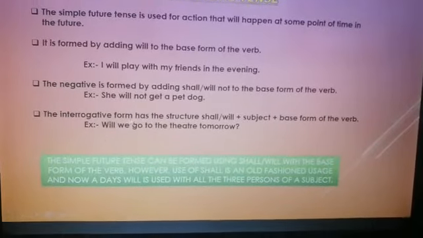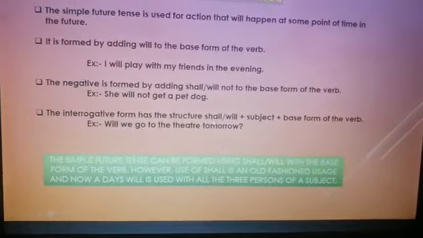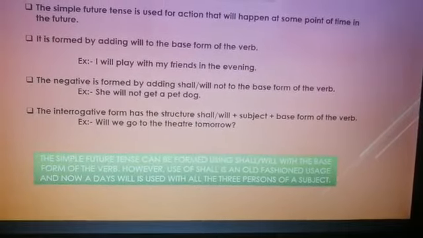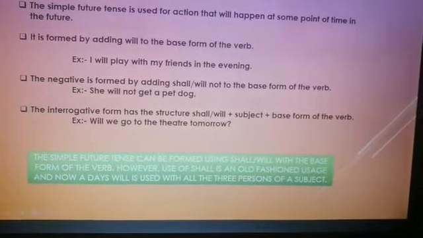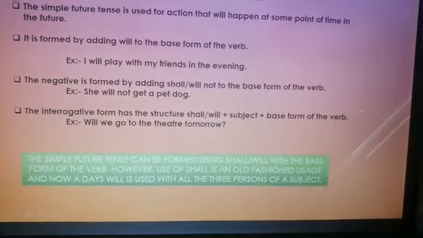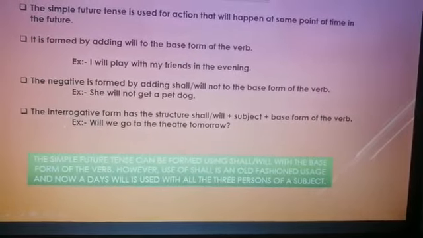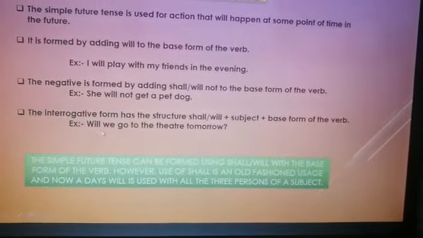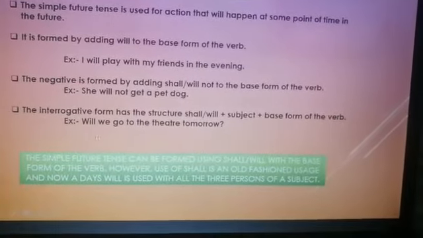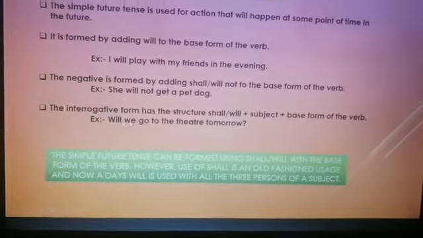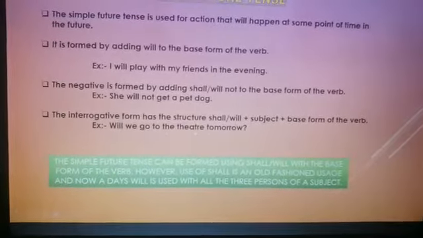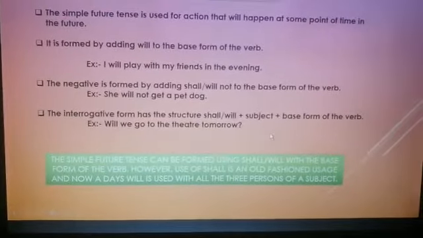And the interrogative form, which is used to ask questions, has the structure shall or will plus the subject plus the base form of the verb. Like for example, will we go to the theater tomorrow? So will plus subject we plus the base form of the verb, go to the theater tomorrow.